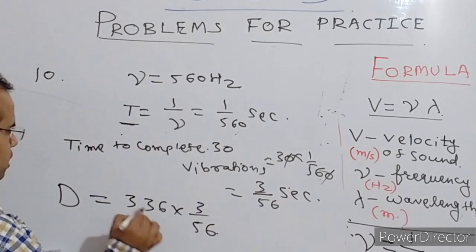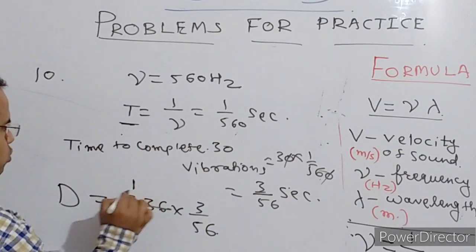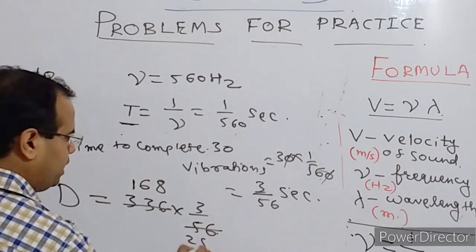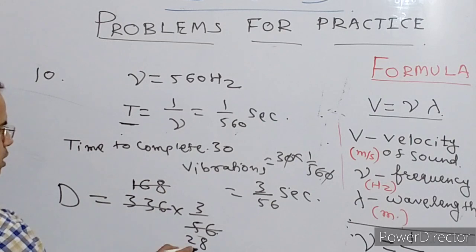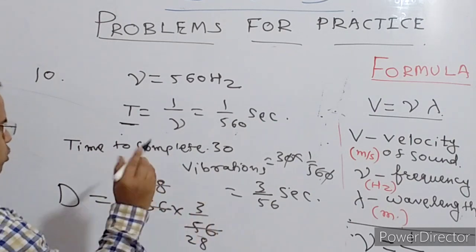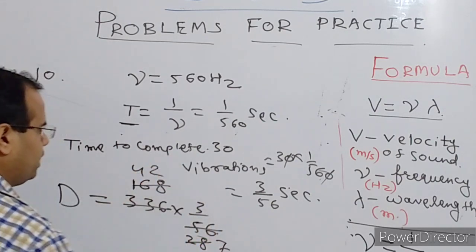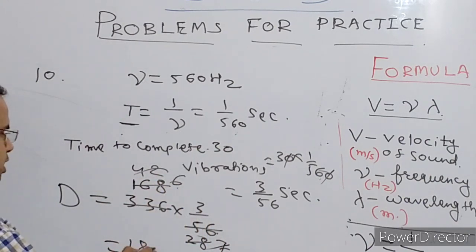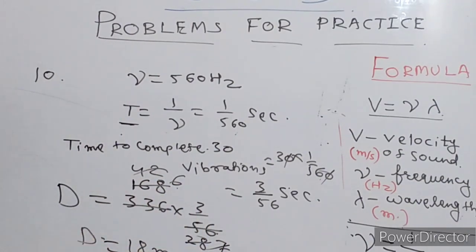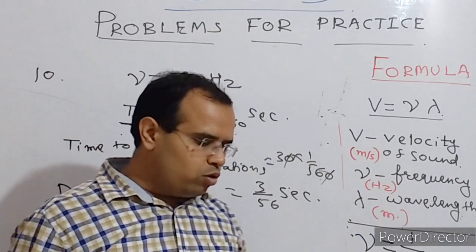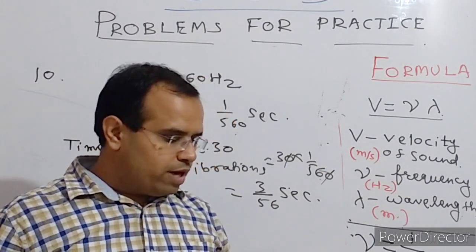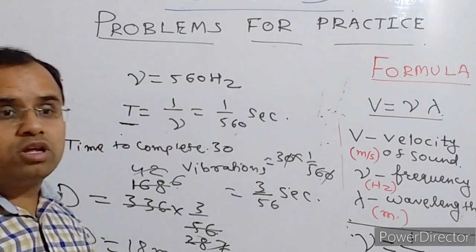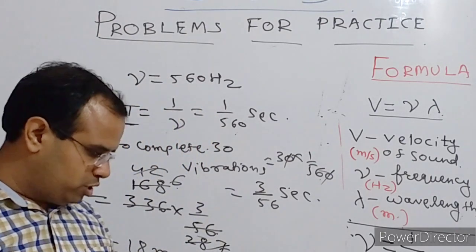Okay, so that will give you, 4 4s are 16, 4 2s are 8, 4 7s are 28, 7 6s are 42, 6 3s are 18. So 18 meter distance the sound would have travelled when the tuning fork completes the 30 vibrations.